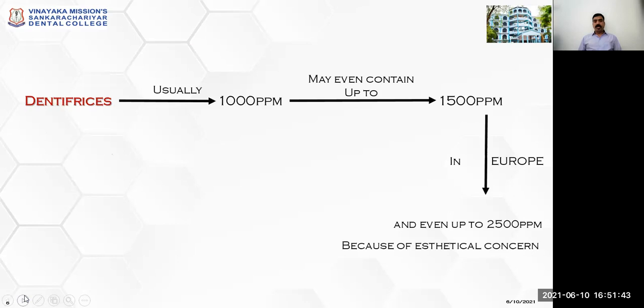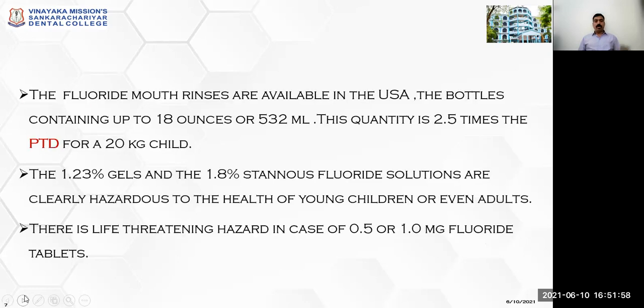In some countries, dentifrice usually contains 1000 ppm. It may even contain up to 1500 ppm in case of Europe, and even up to 2500 ppm because of caries concern. ppm is parts per million of fluoride content in the water. The fluoride mouth rinses are available in the USA. The fluoride content is up to 18 ounces or 532 ml.